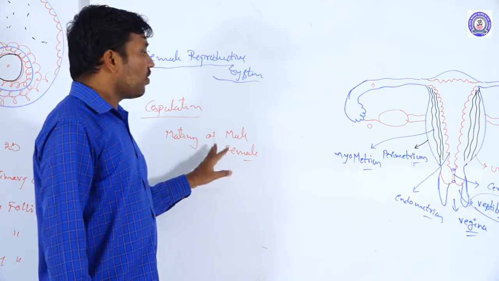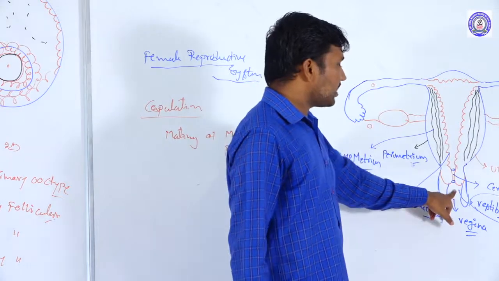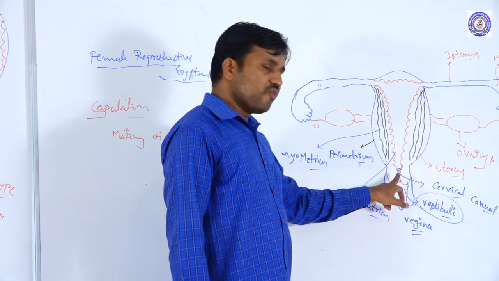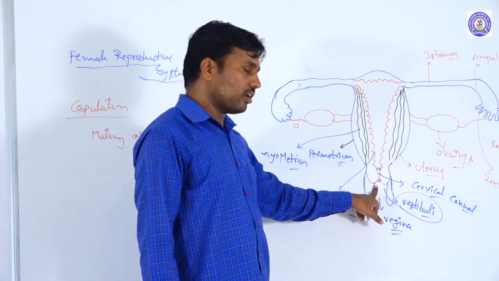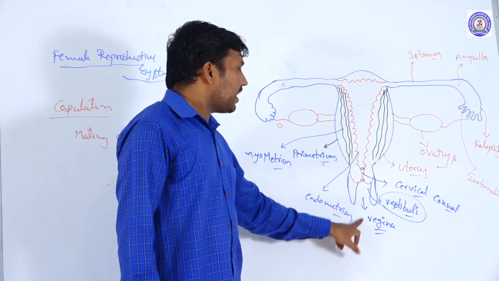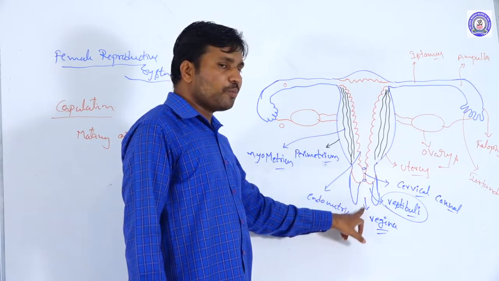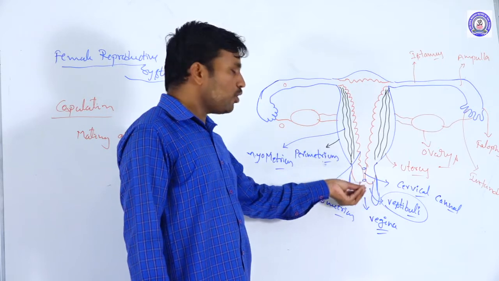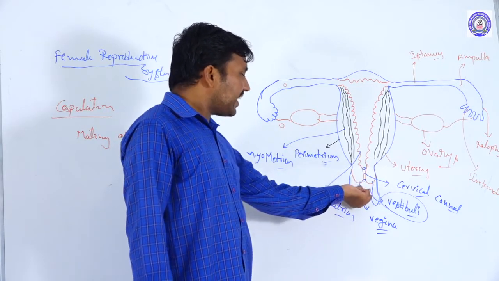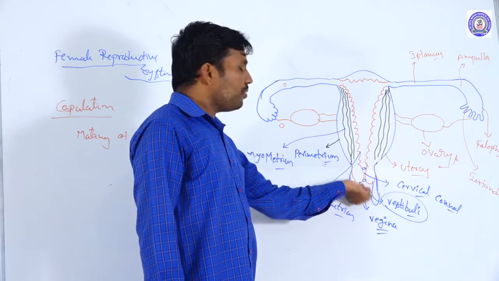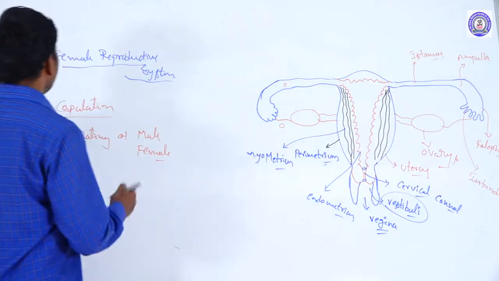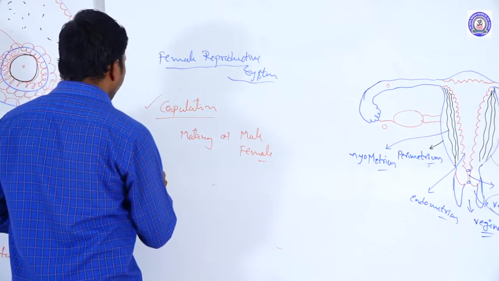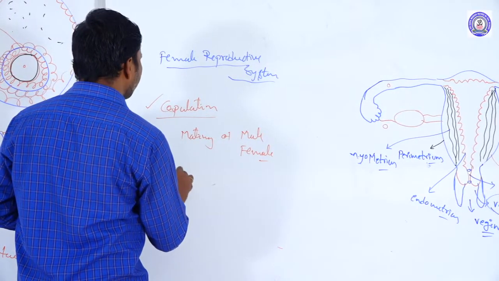What is the female genital tract? That is the vaginal chamber. The vaginal tract is what we call the female genital vestibular chamber. In this vestibular chamber, by the copulation or mating process, the sperms produced in the male are ejected through the penis into the female genital tract. This condition is called copulation. Once copulation occurs, the next step is fertilization.